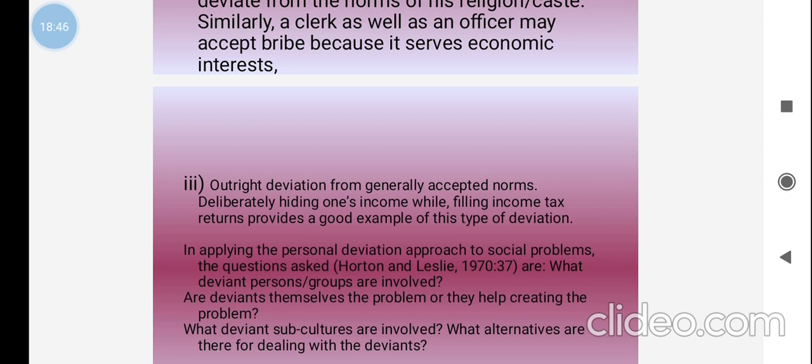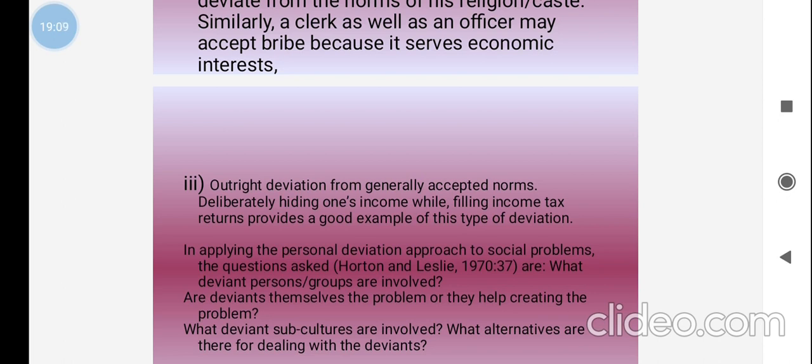Deliberately hiding one's income while filing income tax returns provides a good example of this type of deviation. So outright deviation from generally accepted norms, such as deliberately hiding one's income while filing income tax returns, is a good example of this type of deviation. Deviation from generally accepted norms means moving away from normal behavior. That is deviant behavior, which also comes under personal deviation.